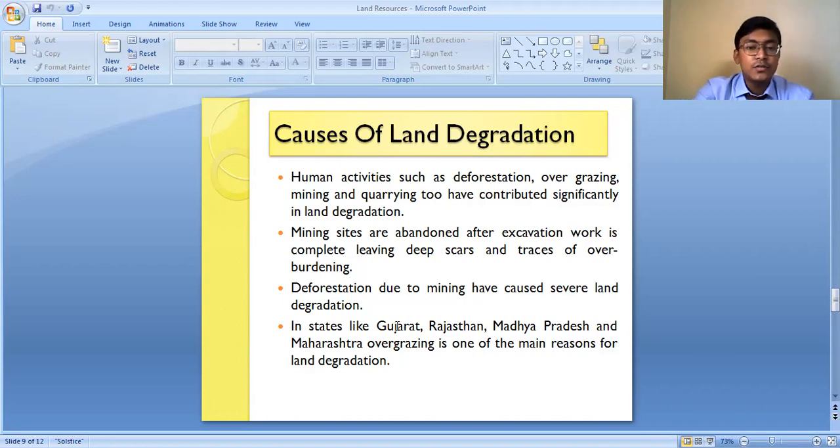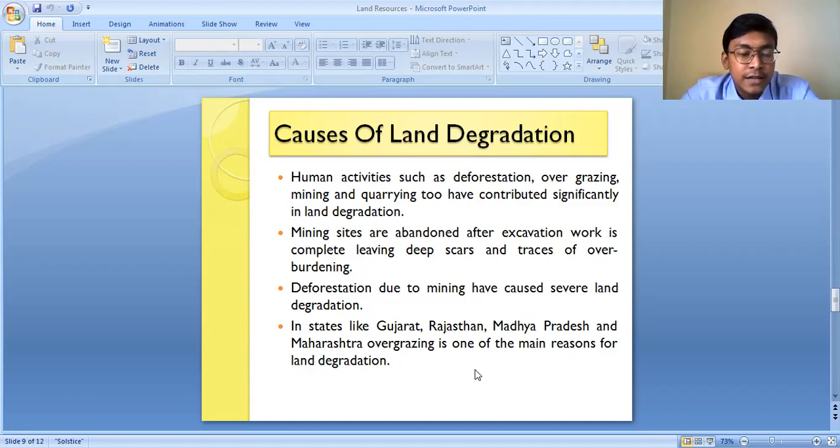In the states like Gujarat, Rajasthan, Madhya Pradesh, and Maharashtra, overgrazing is one of the main reasons for land degradation. Here, some of the people are engaged in animal rearing and all. So they leave their domestic animals free to graze on the open fields. So these animals feed on the grasses and the other plants which are there on the ground, on the soil actually.